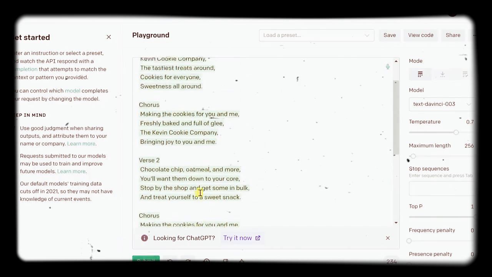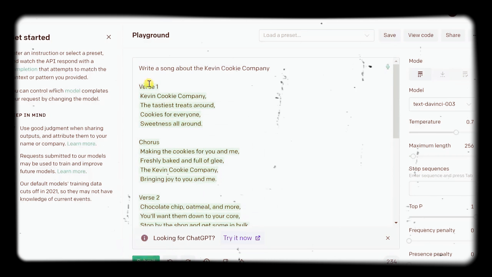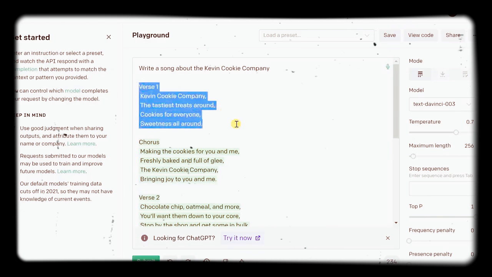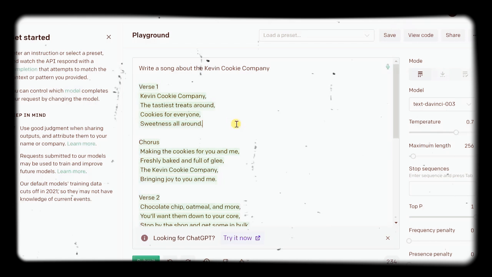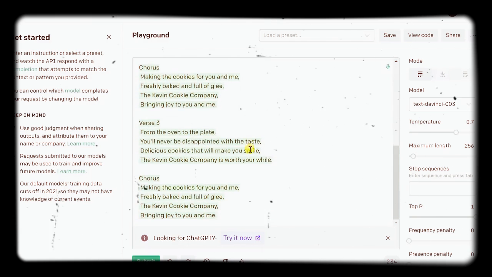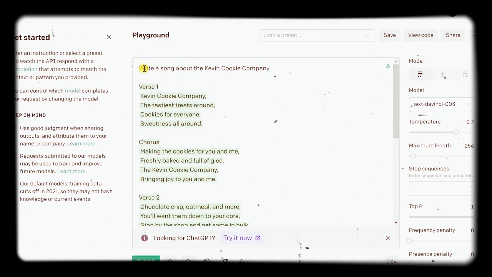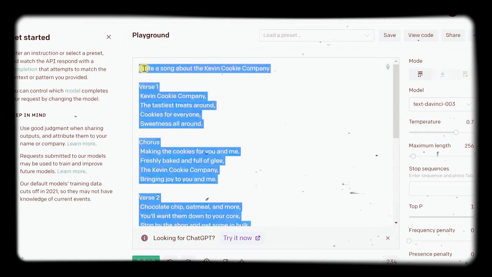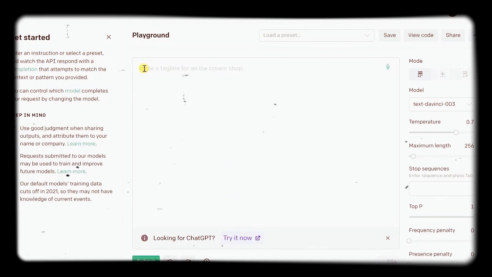And look at that, we now have an official song for the Kevin Cookie Company. Here I have a verse, and I'm not going to sing it, but it does sound pretty good when I sing it in my head. And down below, we also have the chorus. This is really solid. This is all fun and games, but at the Kevin Cookie Company, we recently had poor financial results.